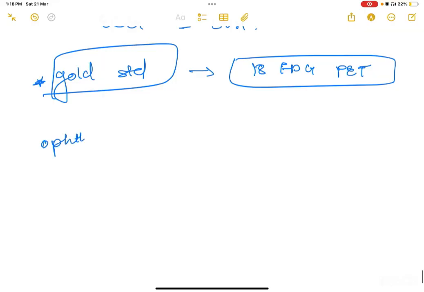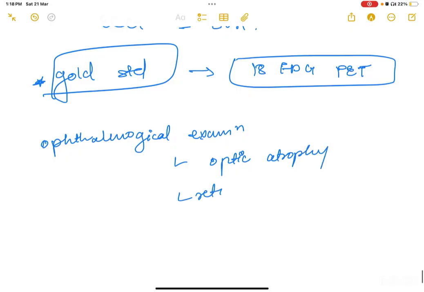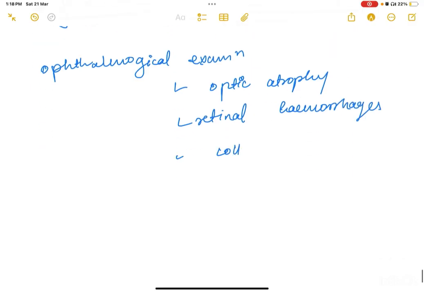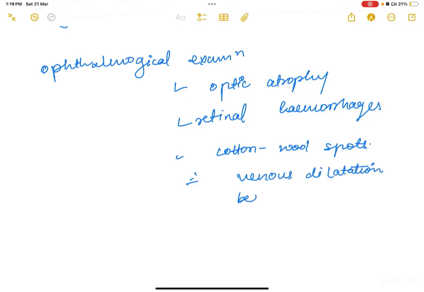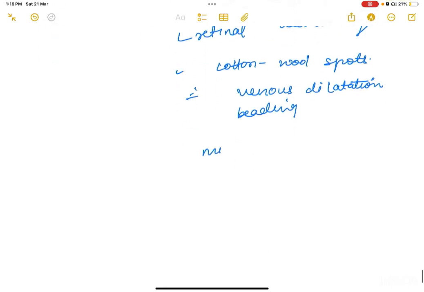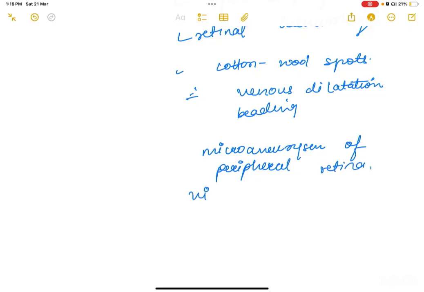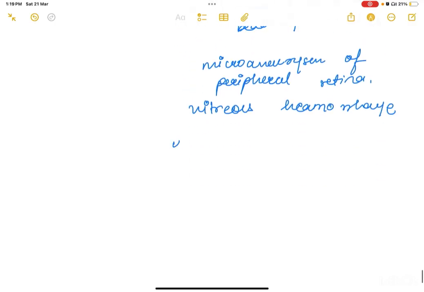Now there could be ocular complications, so refer the patient for ophthalmology. An ophthalmological examination could reveal optic atrophy, retinal hemorrhages, cotton wool spots, cotton wool exudates, venous dilatation, bleeding, and microaneurysm of the peripheral retina, vitreous hemorrhage, and wreath-like peripapillary AV anastomosis.